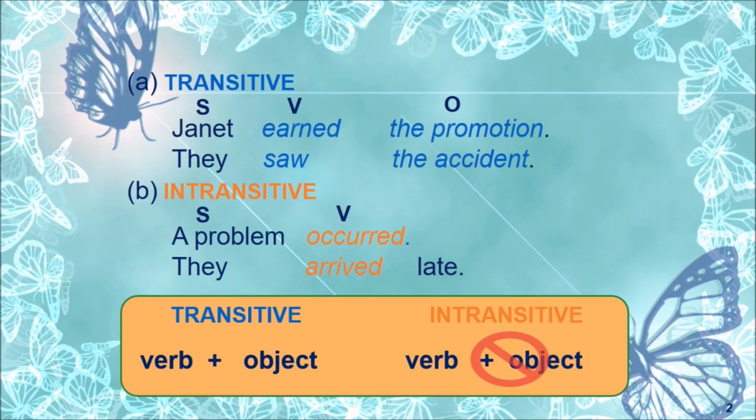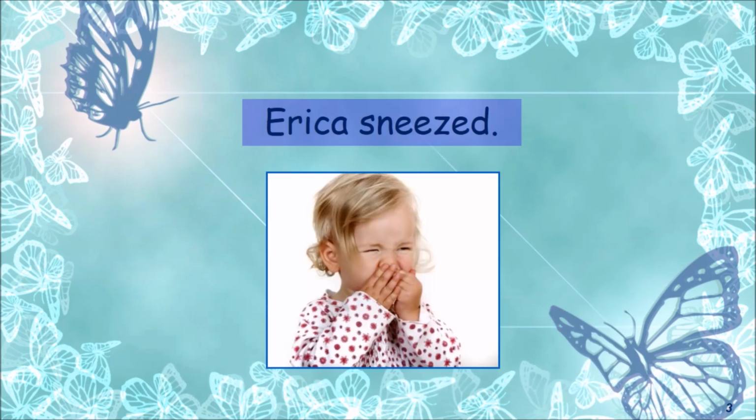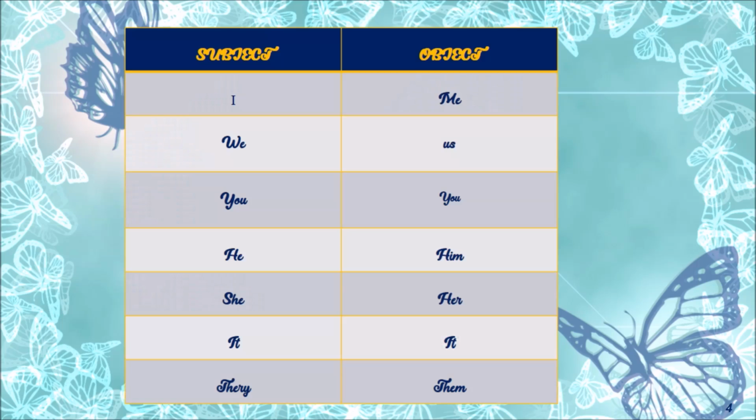What? Whom? We don't get any answer. And so, occurred and arrived are intransitive verbs. Earned and saw are transitive verbs. See here, Erika sneezed. Only subject and verb we have. We have no object, and so this is an intransitive verb.